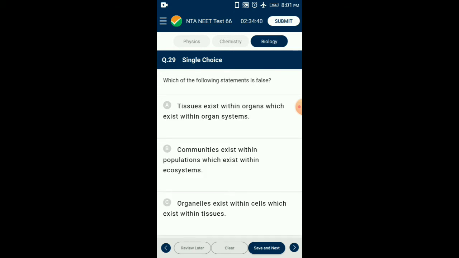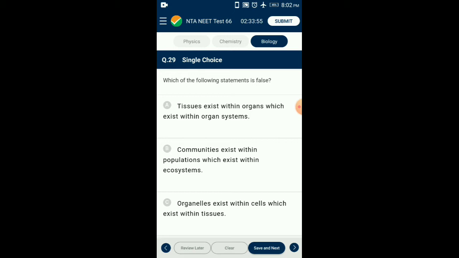Question number 29. Which of the following statements is false? All the individuals of a species living within a specific area are collectively called a population. Different populations may live in the same specific area. A community is a set of populations inhabiting a particular area. An ecosystem consists of all the living things in a particular area together with the abiotic or non-living parts of the environment. At the highest level of organization, the biosphere is the collection of ecosystems and it represents the zones of life on earth. It includes land, water, and portions of the atmosphere.